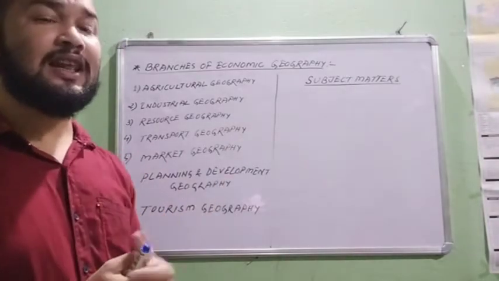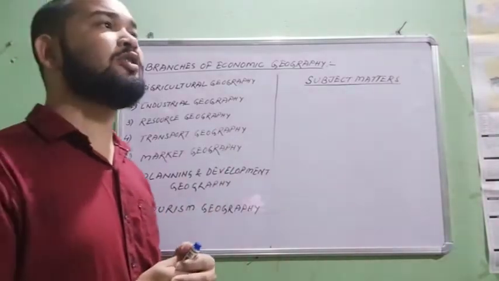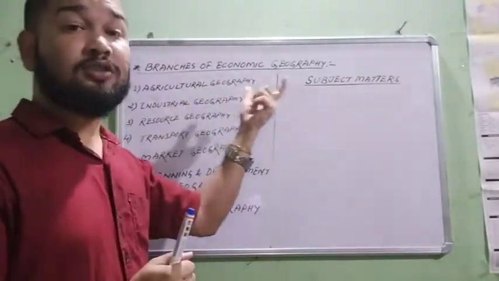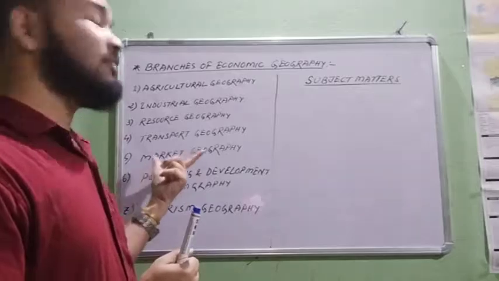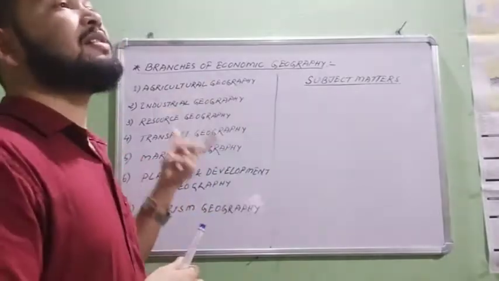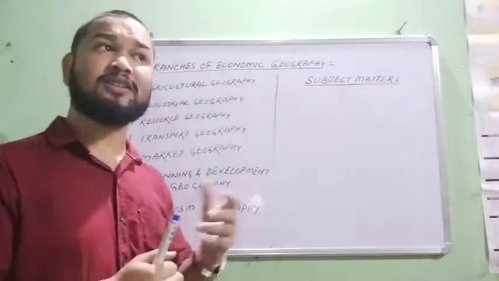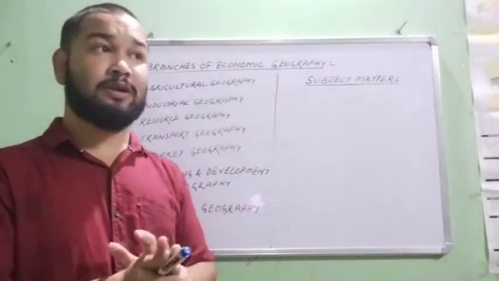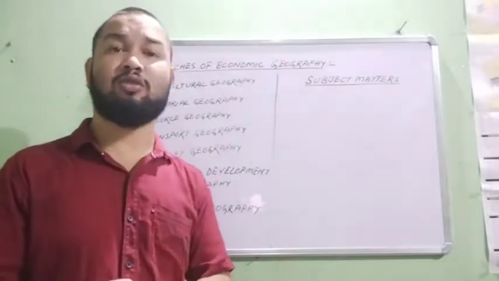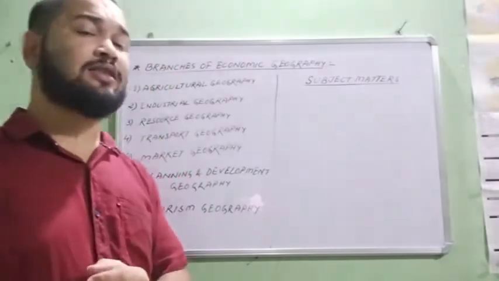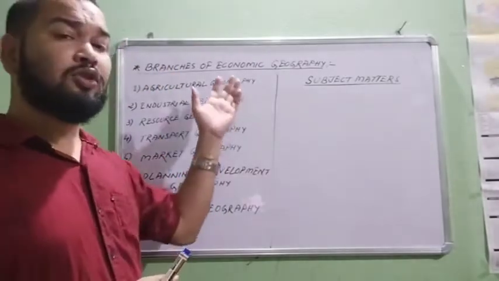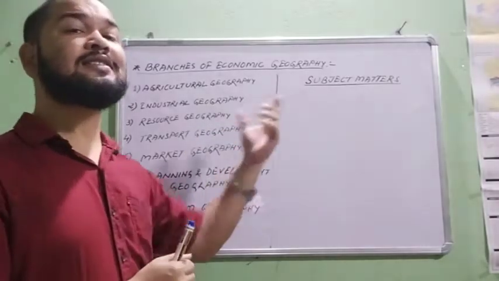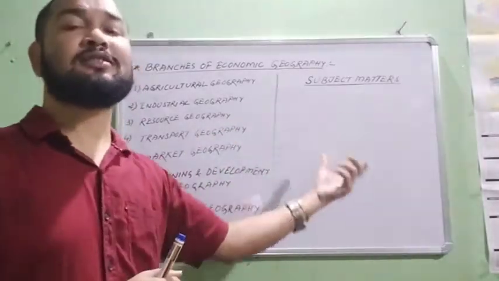The question basically asks about these branches of economic geography, like what is the subject matter of agricultural geography, what is the subject matter of market geography, what is the subject matter of tourism geography. This type of question is asked in the economic geography part, basically 2 marks or 1 mark questions in the final exam. So we'll see the branches of economic geography as well as their subject matter. I will write the subject matter here.